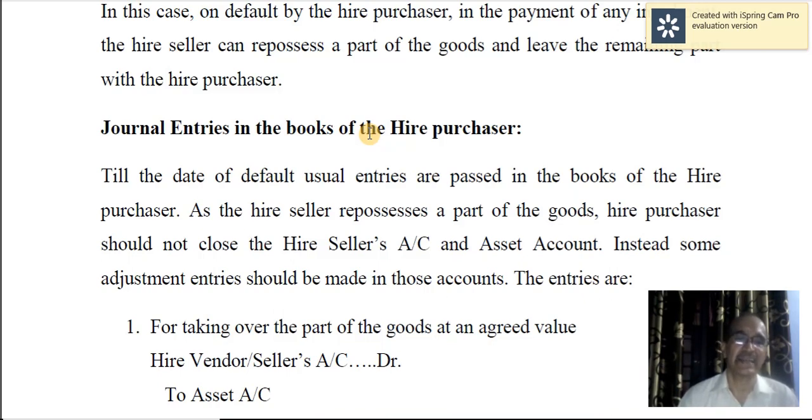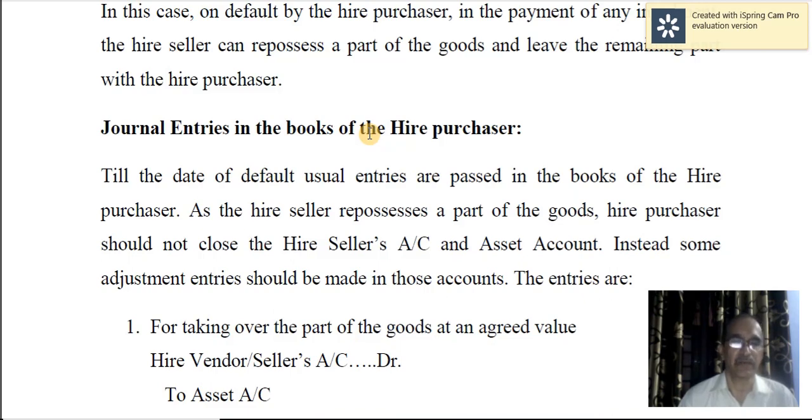Till the date of default, usual entries are passed in the books of hire purchaser. That is, at the beginning, asset account debit to hire vendor's account with cash price.